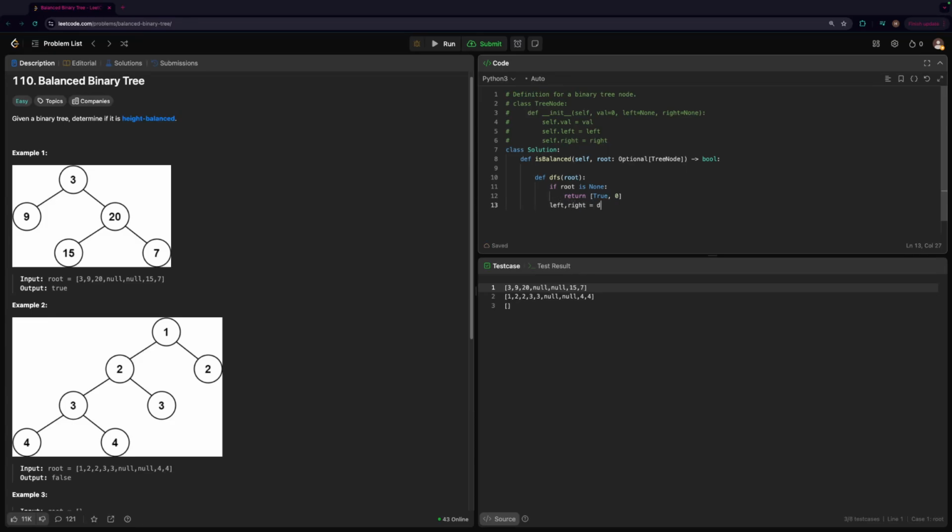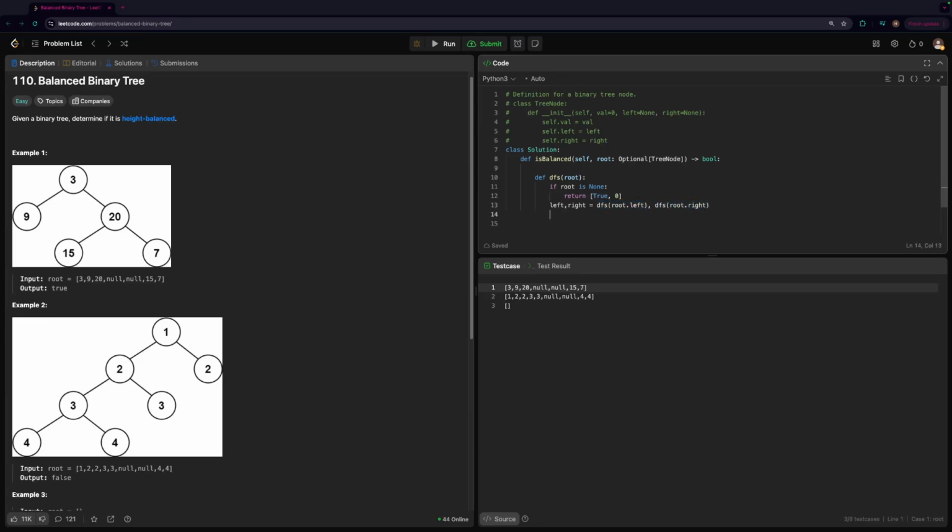Now since we're doing a depth first search, we want to search first before doing any type of processing. So we're going to call DFS on the left and right subtrees. Cool. Now let's say we get to this node right here. We traverse, we see that the left node is null, so we return this. The right node is null, so we return that. So here we're going to have true, 0, and the same thing here, true, 0.